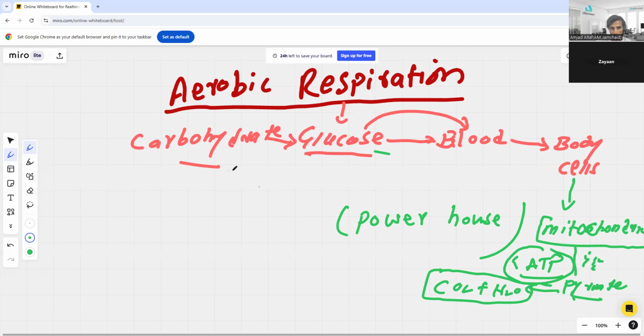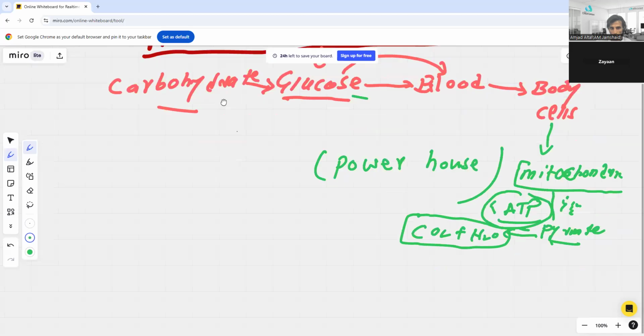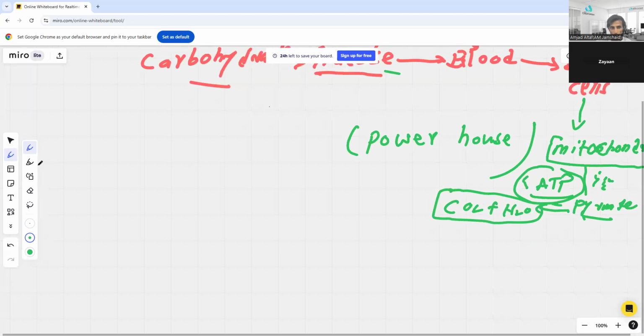But our topic is, what is aerobic respiration itself? I have told you there are two possibilities. What's in your mind? Do you want to say something? Okay, fine. So Zian, what I want to explain here is for your understanding.